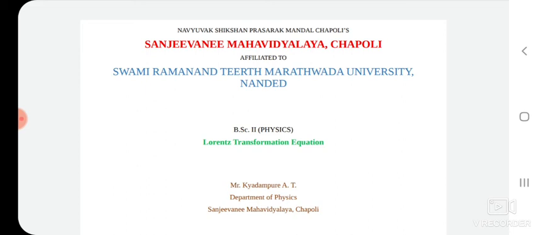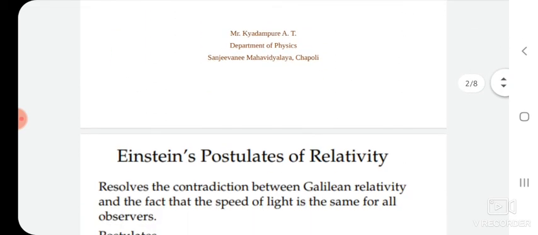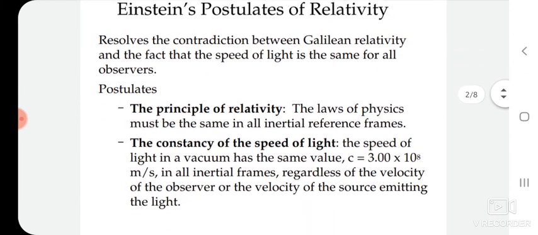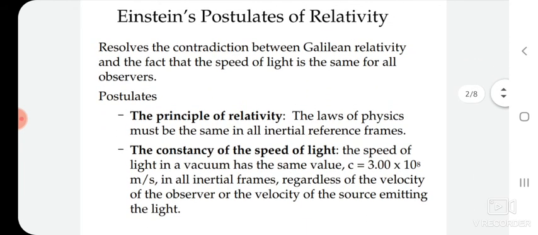Before starting the Lorentz transformation equation, we will discuss the postulates of the special theory of relativity, as we discussed in the last lecture, but just as a review. As we know, there are two postulates of the special theory of relativity. The special theory deals with the problem in which one frame of reference moves with a constant linear velocity relative to another frame of reference. On that basis, Einstein produced two postulates.